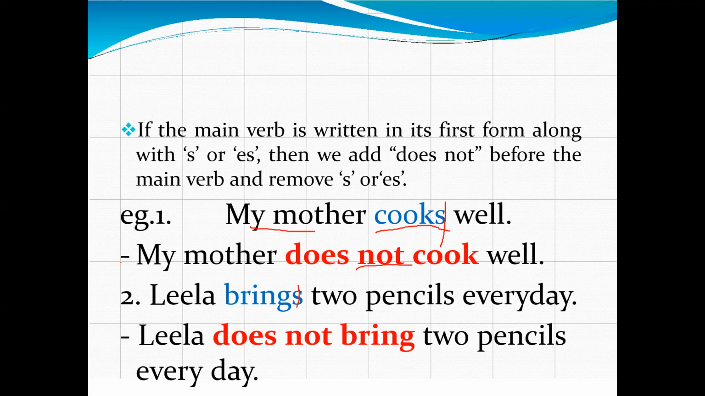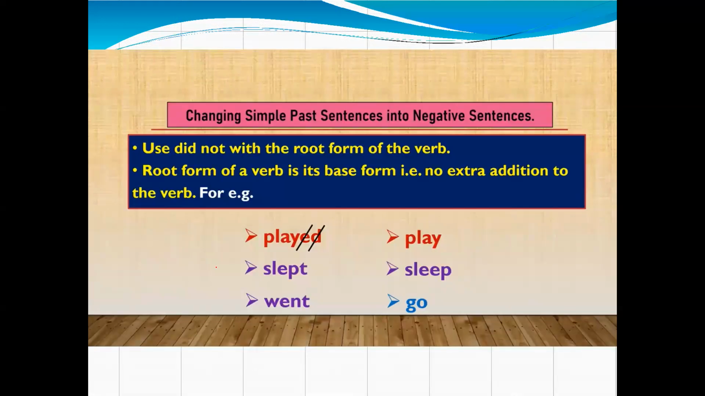Now, I think you understand that when the subject is third person singular, we will use does not plus the main verb. Next. So see here, we have changed the main verb. Suppose it is plays. So what will its main verb be? Play, like this. Plays, so play.